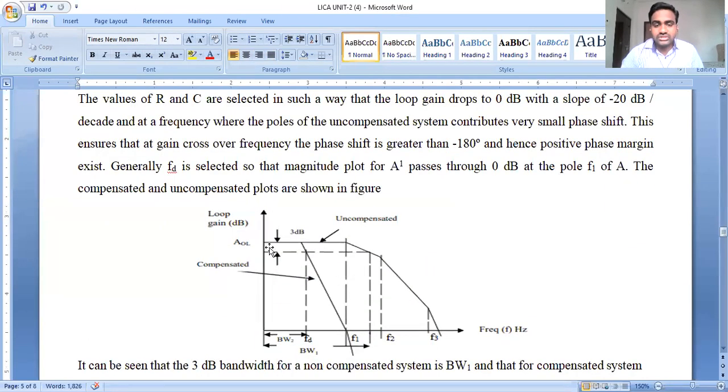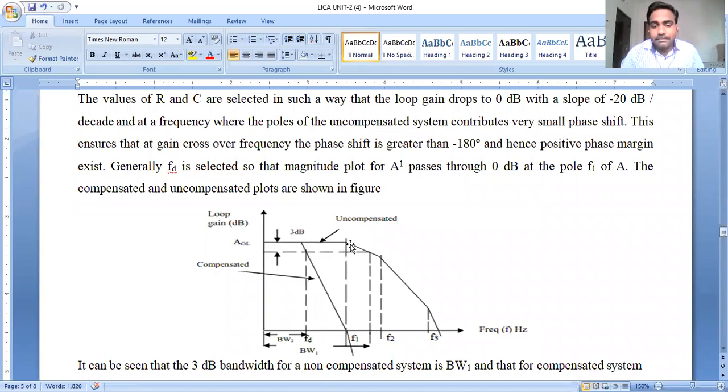Okay, so this is the previous thing. This is the uncompensated circuit. See, this is the uncompensated characteristics, where, if the operational amplifier is operated in an open loop condition and the gain is represented with respect to AOL and the operating frequency, before the occurrence of the corner frequency the gain is constant.